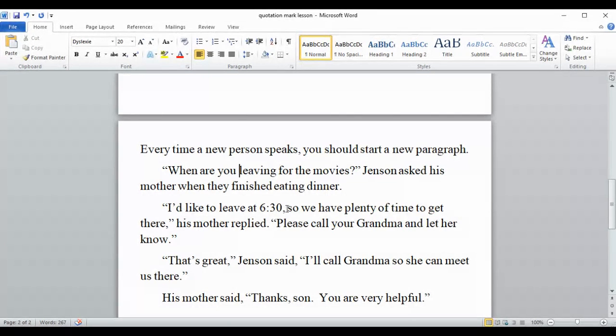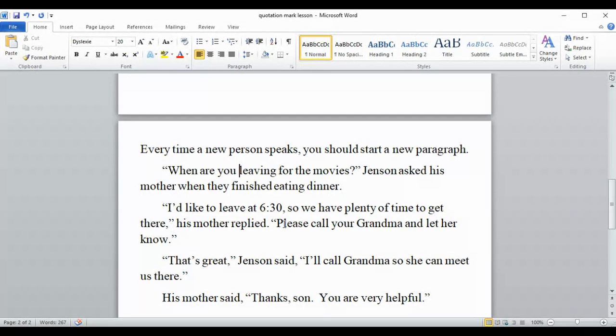"I'd like to leave at 6:30 so we have plenty of time to get there," his mother replied. Now there is a comma up here, but that's just because this is a clause, and so it's set off with that comma. This comma doesn't have anything to do with quotation marks. So you can see everything she said was, "I'd like to leave at 6:30 so we have plenty of time to get there," comma, quotation marks. His mother replied. Then that's where we put the period. This was a statement, so it gets a comma and a period.